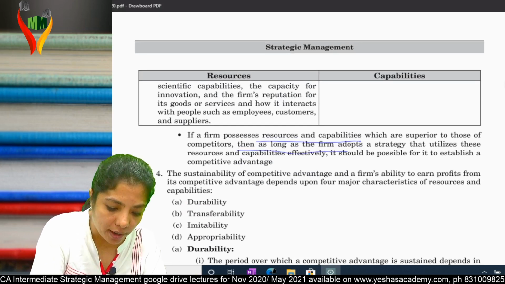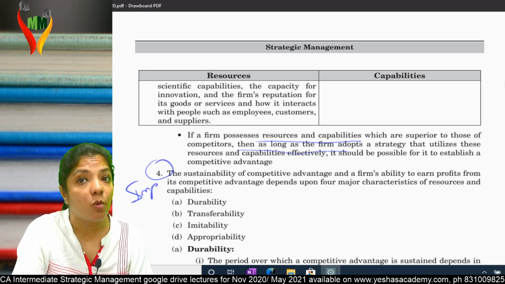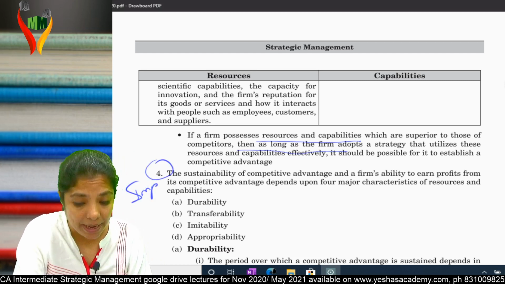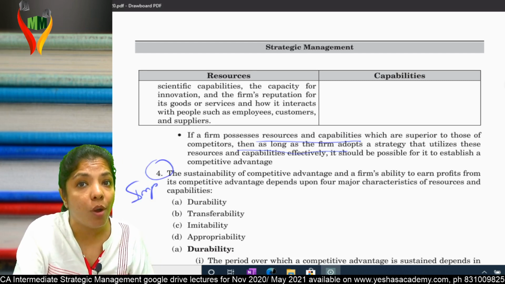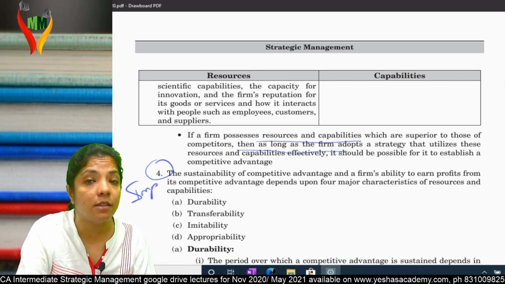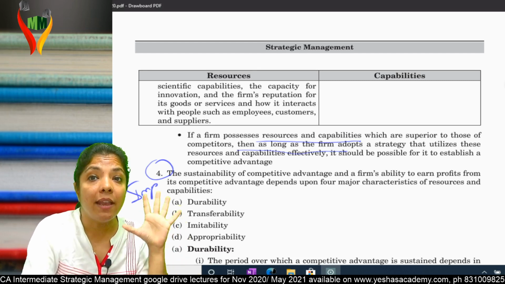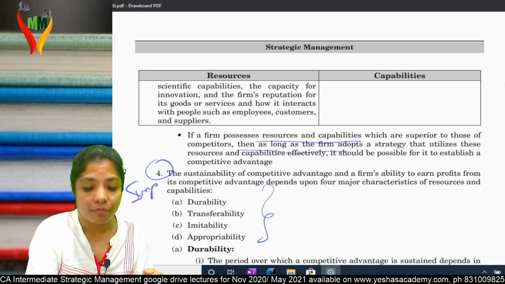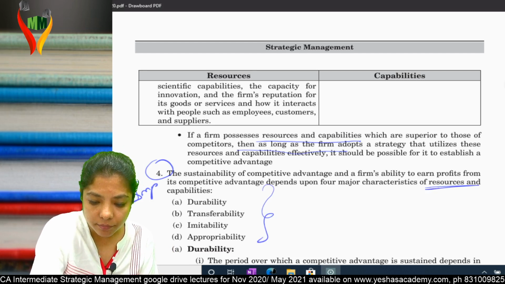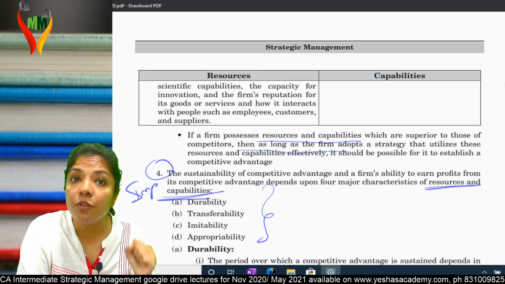Now, fourth point, mark important. The sustainability of competitive advantage and a firm's ability to earn profits from its competitive advantage depends upon four major characteristics of resources and capabilities. Understand? My resources and my capabilities should have these four characteristics.